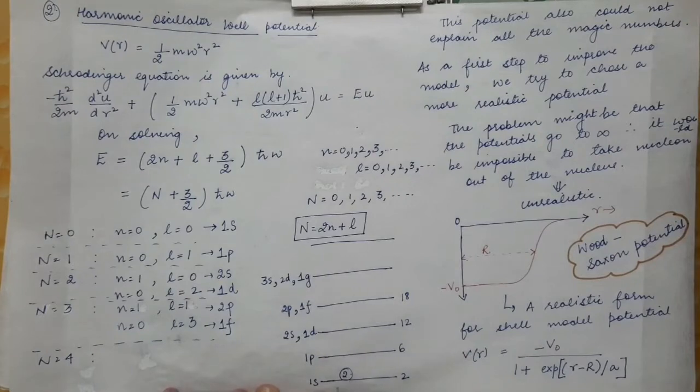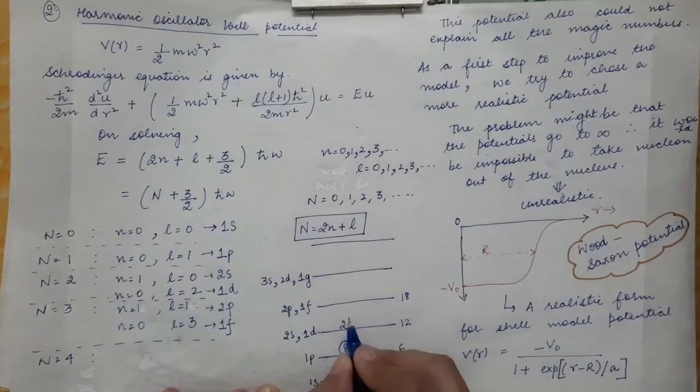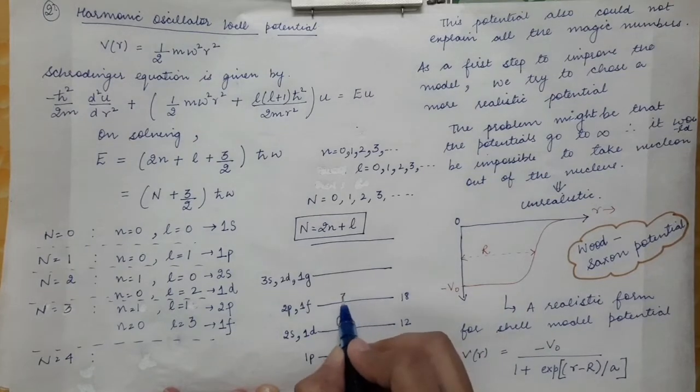Now the total number of nucleons below this shell is equal to 2. Then the total number of nucleons below this shell is equal to 6 plus 2, 8. So this second shell closes at 8. Then the third shell closes at 8 plus 12, 20. Then the fourth shell closes at 20 plus 18, 38.